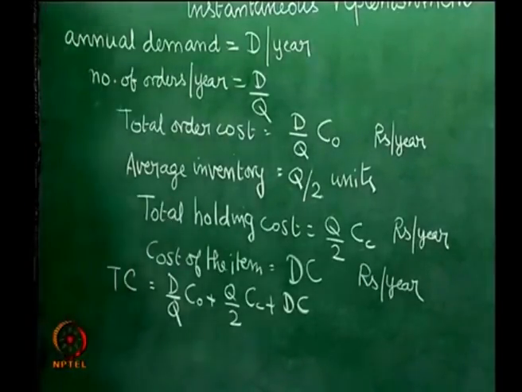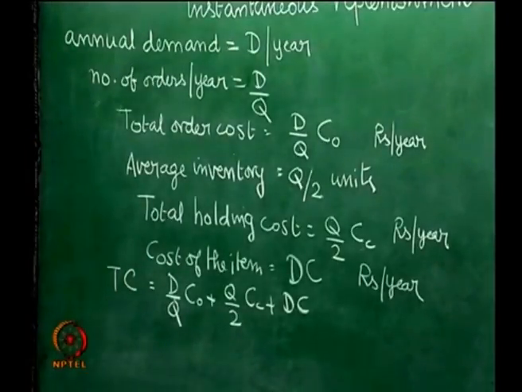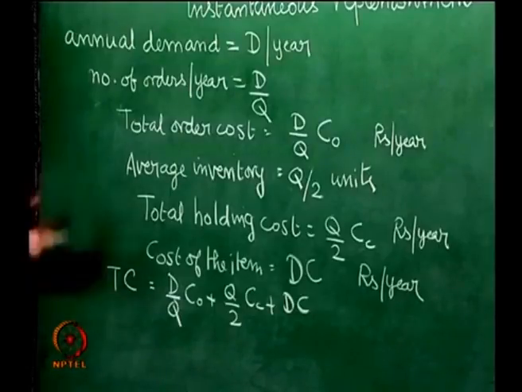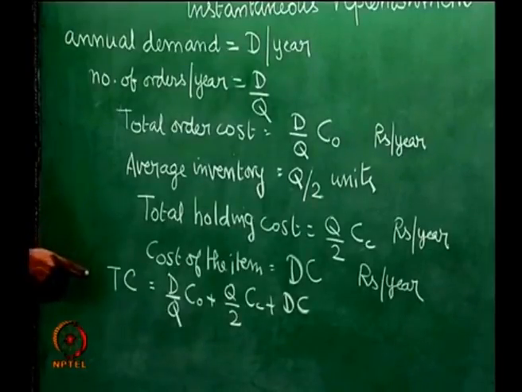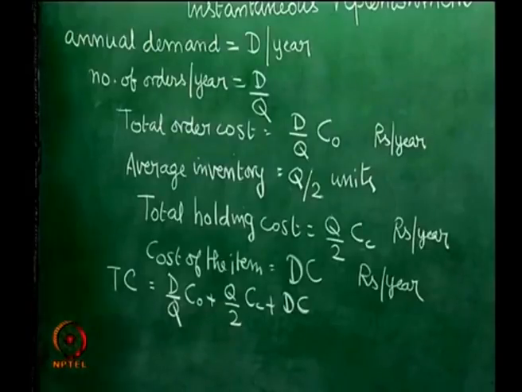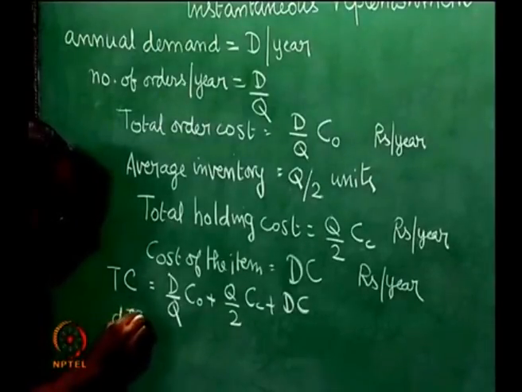It is a single variable nonlinear function. So differentiating with respect to q and setting it to 0 will give the first derivative equal to 0 will give the optimum value of q. Whether it is maximized or minimized will depend on the second derivative. Now our objective is to minimize this Tc. So setting its first derivative to 0 would give us dTc by dq